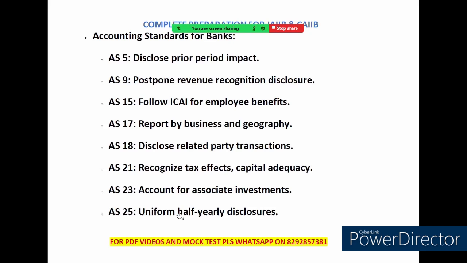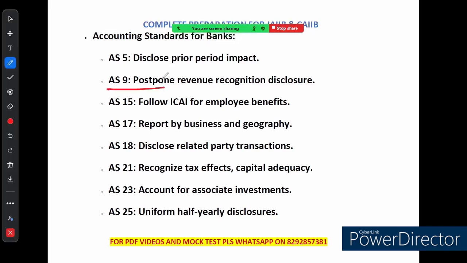Now banks follow specific accounting standards like AS5. Banks must disclose any impact from prior period. Next is AS9, that revenue recognition can be postponed and this must be disclosed. Next is AS15, that is employee benefits, which follow ICAI guidelines. AS17, banks must report by business and geography. AS18, that means related party transactions must be disclosed. AS21, that means banks must recognize tax effect and focus on capital adequacy.